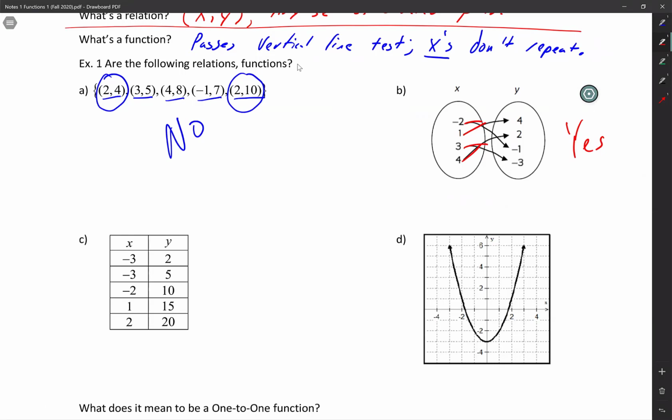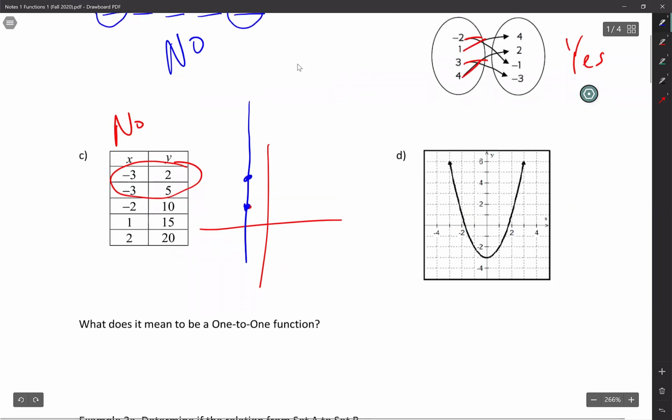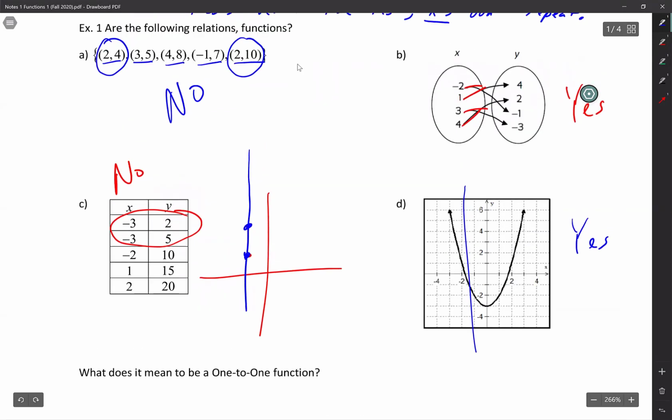All right, let's go to the next one, letter C. You can already see that I have X's repeating again, negative 3, 2, negative 3, 5. So this is not a function. If you were to plot those points, negative 3, 2 and negative 3, 5, notice that if I draw a vertical line, it would cross through those 2 points. And then letter D, it passes vertical line test. Yes. So there it is, guys. A, B, C, D, pretty straightforward, nothing extreme.